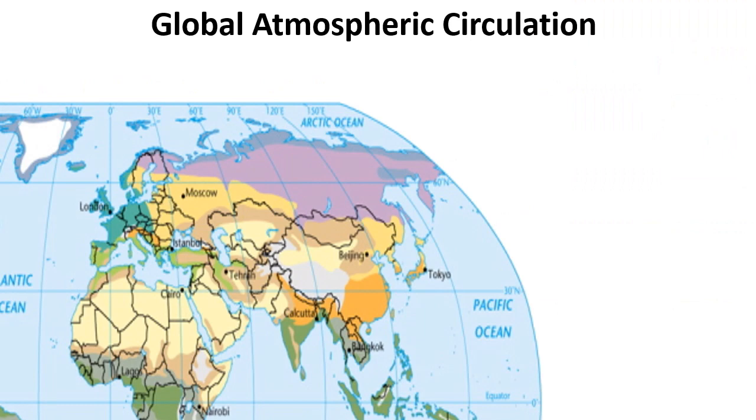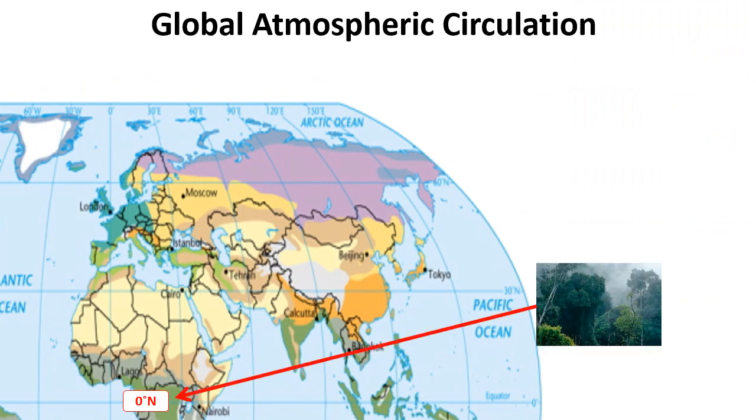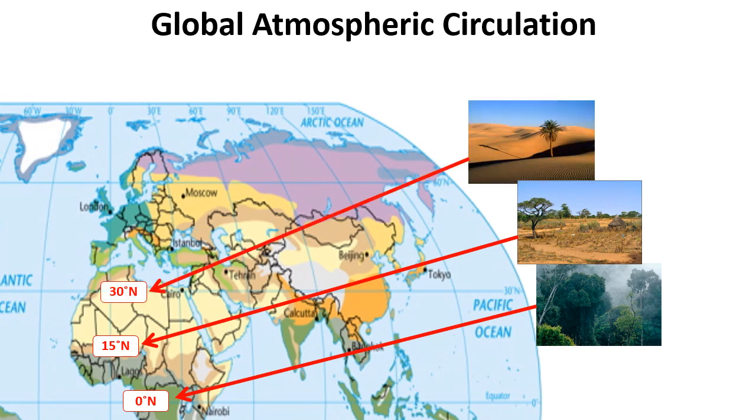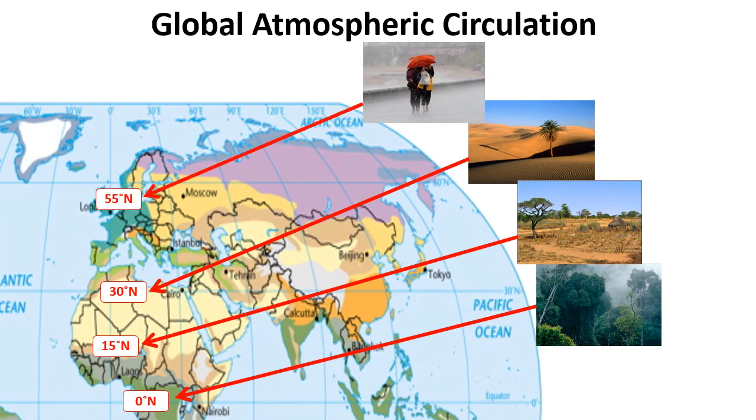So, a bit of a recap. We have tropical rainforests at the equator. We have savanna grasslands just north of that, around about 15 degrees. And then, as we go further north again, we get the hot deserts. Unfortunately, the UK is just south of where rising air between the Ferrel and the polar cells creates a band of rain, which can wobble down towards us, especially in the winter.